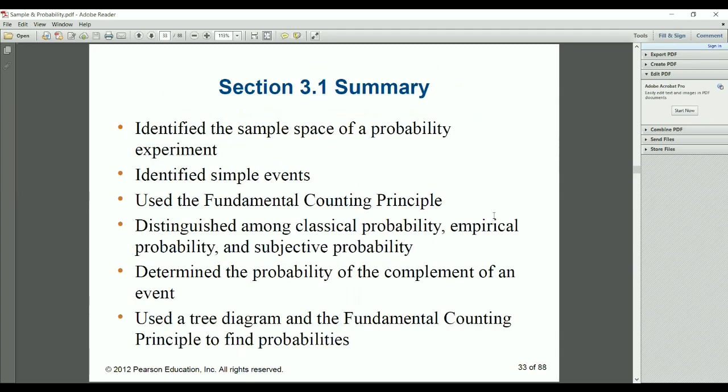So identification of the sample space of a probability experiment. Okay, you now know what a sample event is. You know what the fundamental counting principle is. Distinguish among classical probability, empirical probability and subjective probability. Okay, determine the probability of the complement of an event. Use a T diagram and the fundamental counting principle to find the probability.